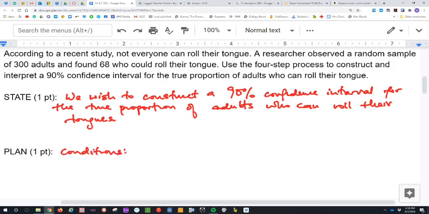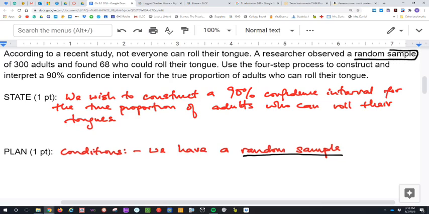For plan, usually in plan we are looking at the conditions, right? Whether the conditions are conducive to do a confidence interval. So one of the very first conditions is that we need a random sample. And you should be able to go to the question and find where this statement is. Right here: random sample.